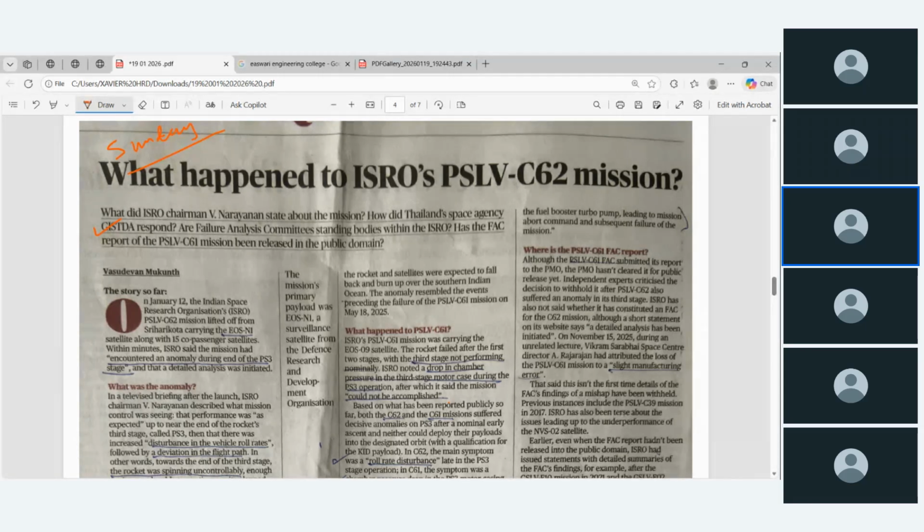Our failure analysis committee, this is one committee, they used to call it FAC. The failure analysis committee is a standing body within ISRO. Okay, this is one question raised by the news report: are they within ISRO or outside of ISRO? And has the failure analysis committee report of the PSLV C-61 mission been released in the public domain? Simply, they can raise the question on ISRO.